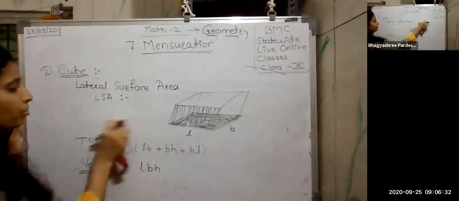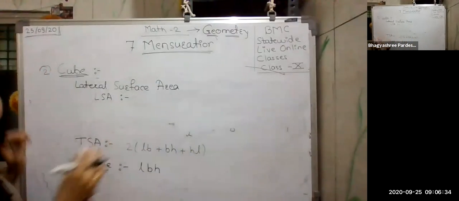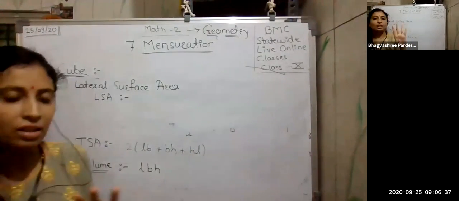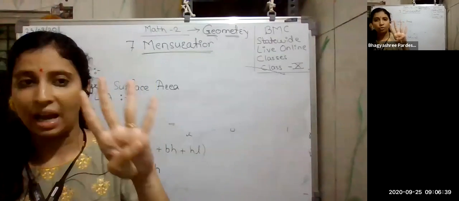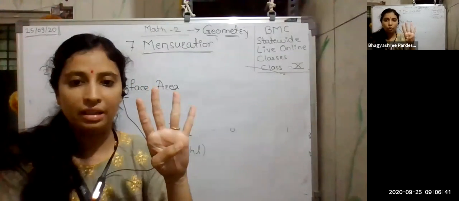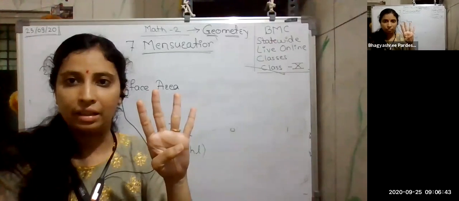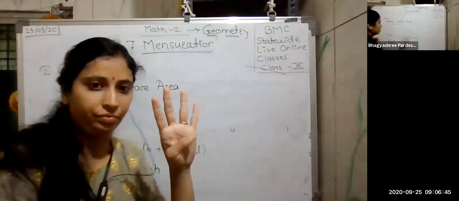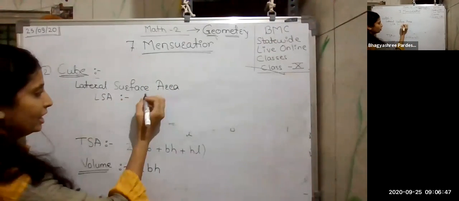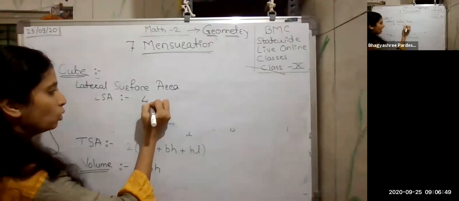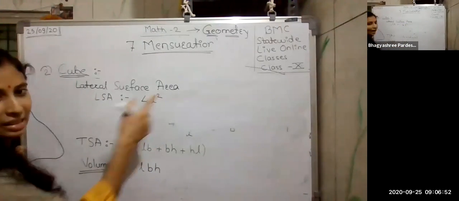So what will be its lateral surface area? Since everything is same, and in lateral, we are considering just the 4 sides, all sides are equal. So it is 4 into L square, L is the side of that.